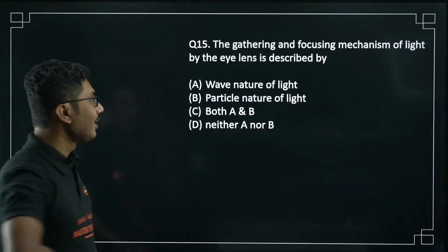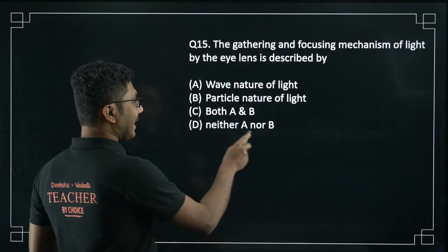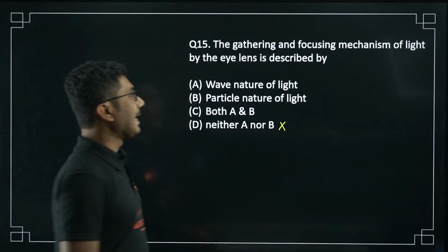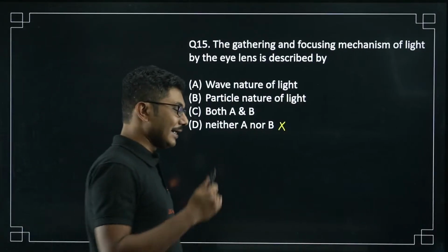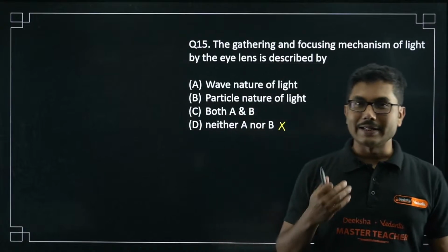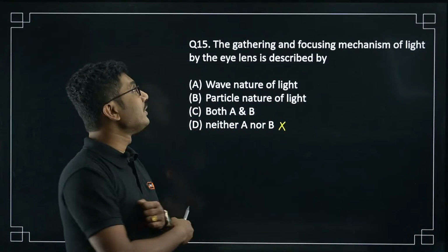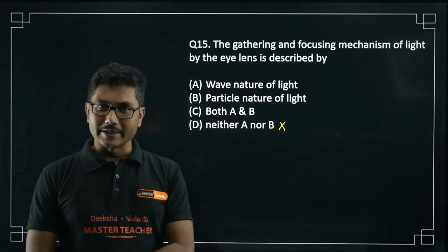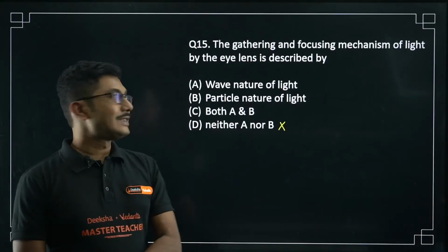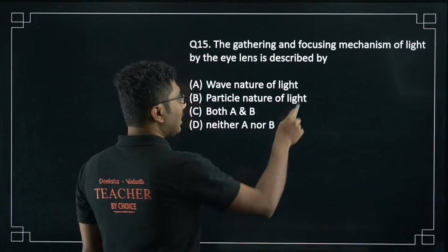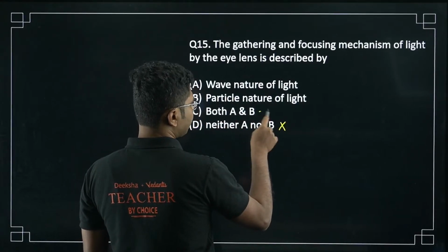First of all, it cannot be neither A nor B, obviously that is not possible, so this is not correct. Now you have to understand that whenever light is entering our eyes, in our class 10th also we have learned, even without the knowledge of the particle nature of light, it cannot be only particle nature of light, it can be both.